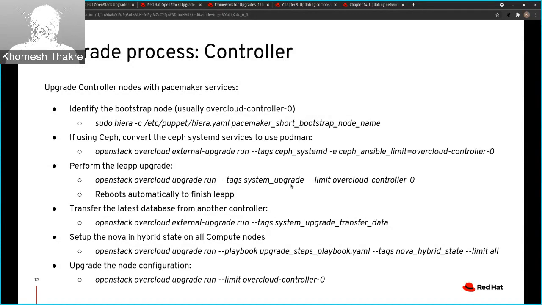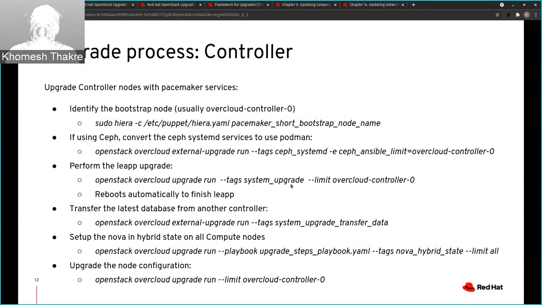After that, we need to run the upgrade run command with the nova_hybrid_state tag. This command will push Nova into a hybrid state and spin up the 16.1 container. Along with Nova, it will also put iSCSI in a hybrid state, spinning up the latest 16.1 iSCSI container.